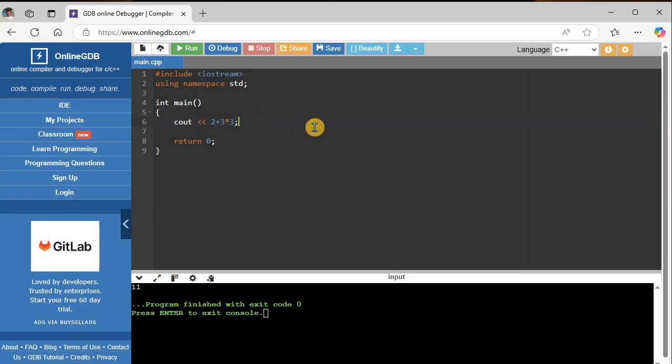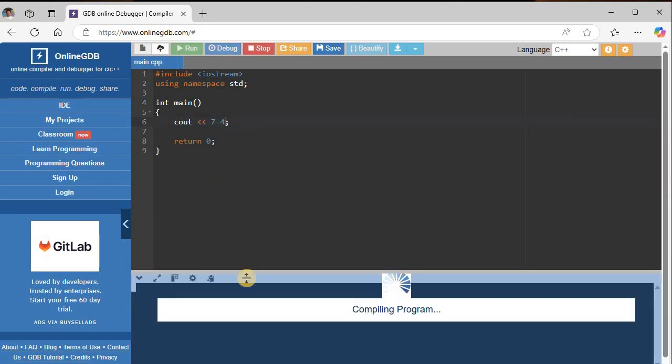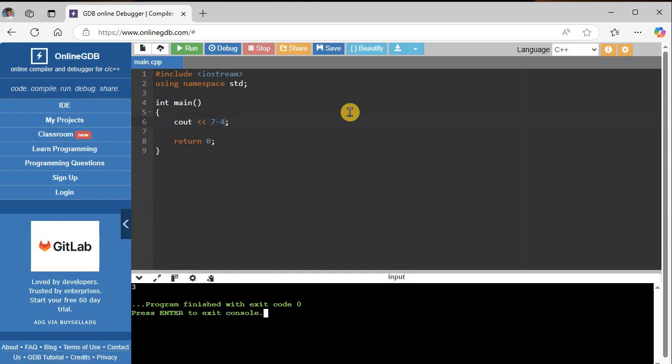Okay? So now the mathematical operators, besides plus and asterisk for times, we've got minus, 7 minus 4 will give us a 3. And we also have divided. Okay, so now divided, that's going to be a little different. If I do 9 divided by 3, that gives us 3, exactly what we'd think.